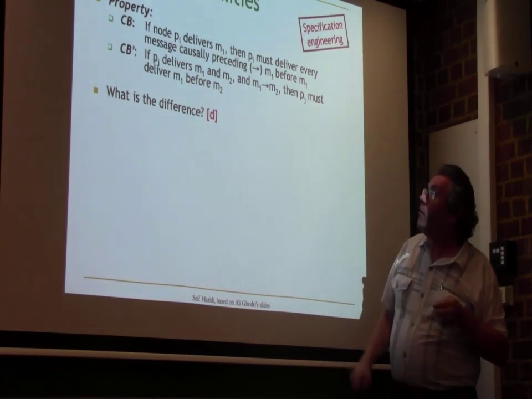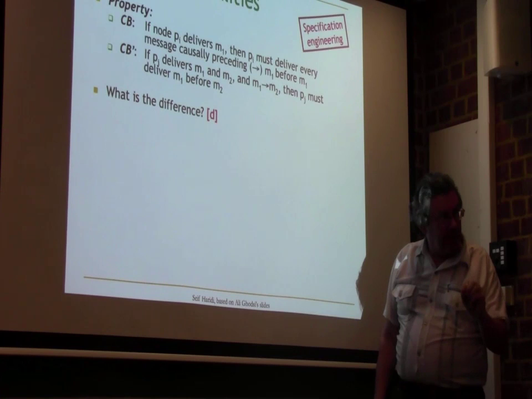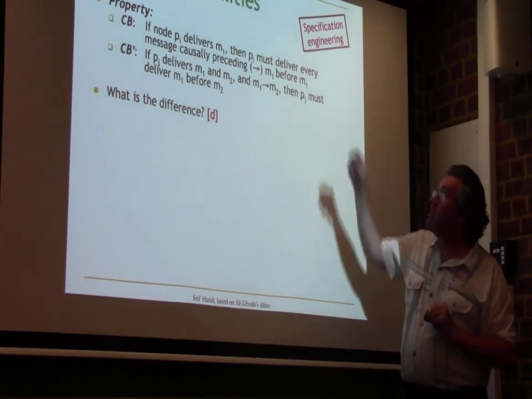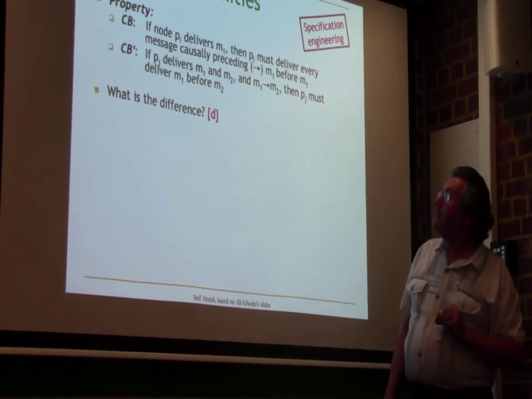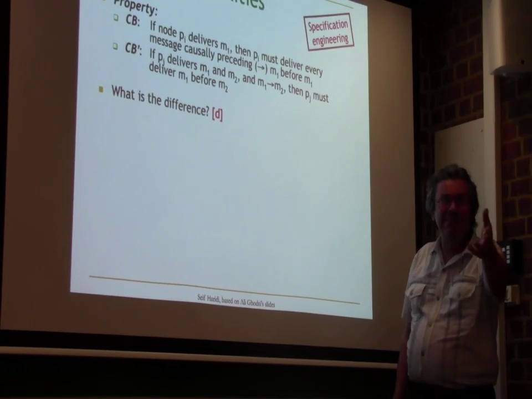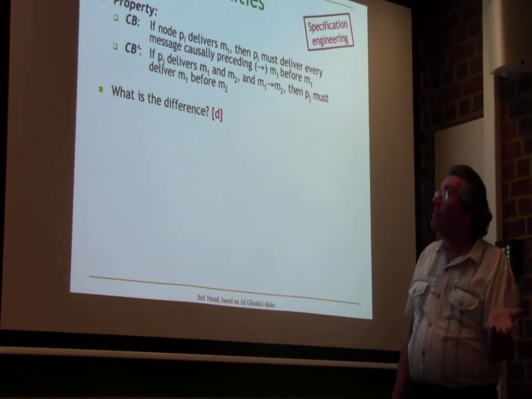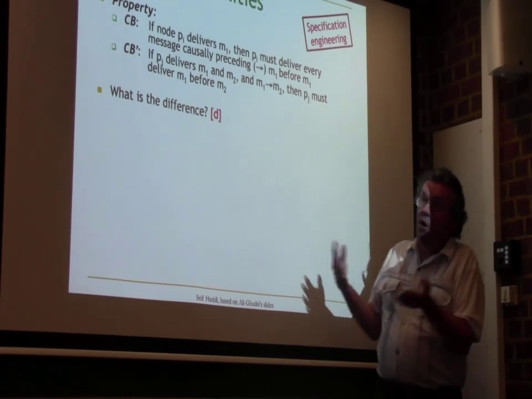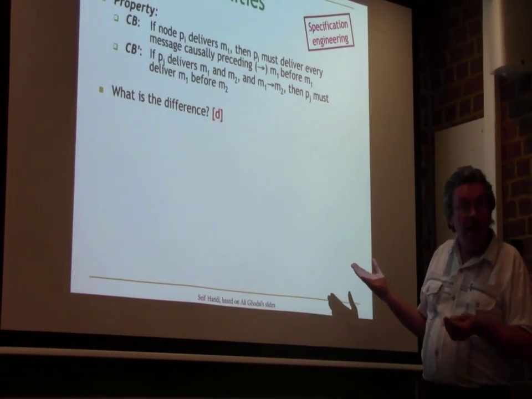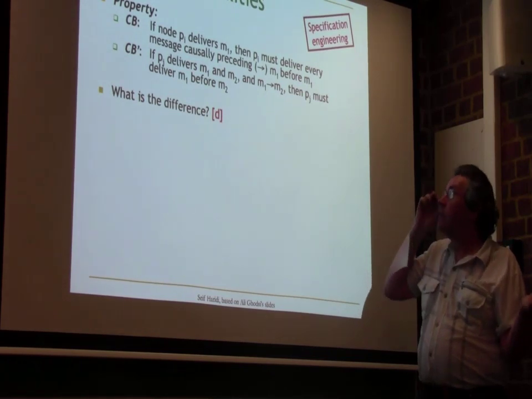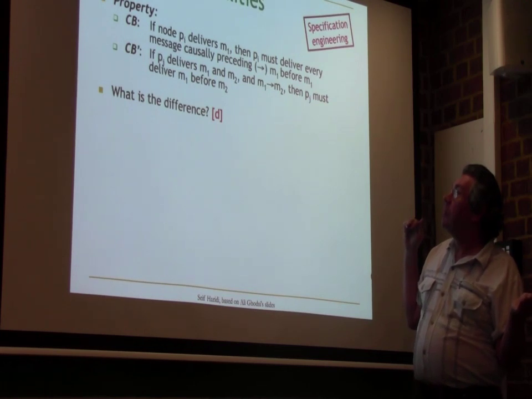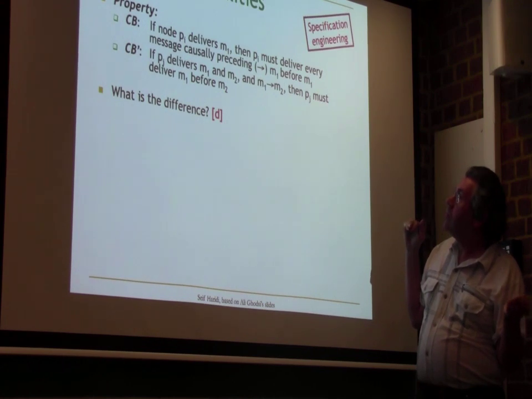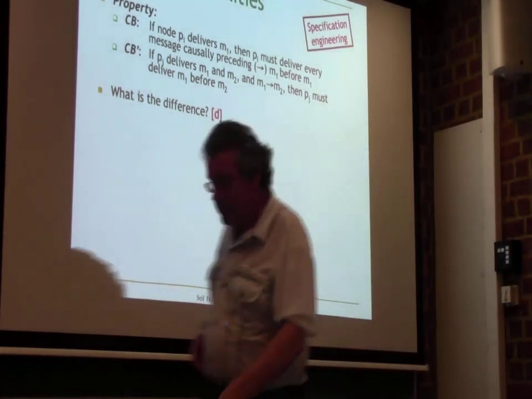What about CB? M1 is before M2, M1 is delivered, and M2 is not delivered. What does CB say in that case? Is it holding? Or maybe it's broken. Because in CB we don't really care about what's after M1. We only make sure that every message before M1 is delivered. So if M2 is after M1, the CB is holding.